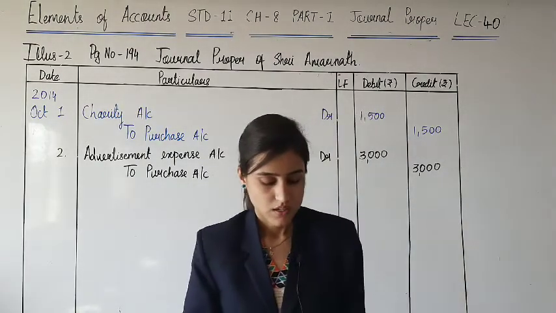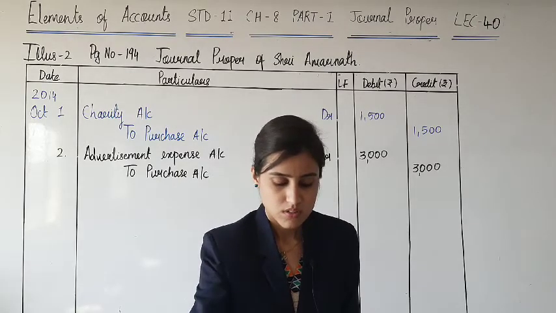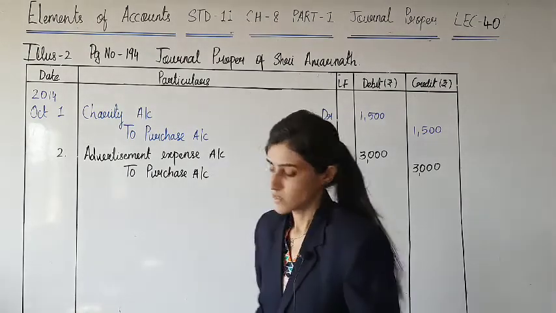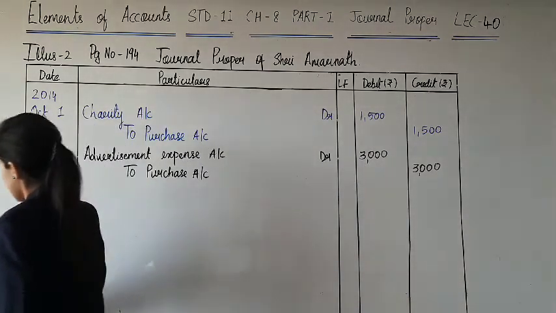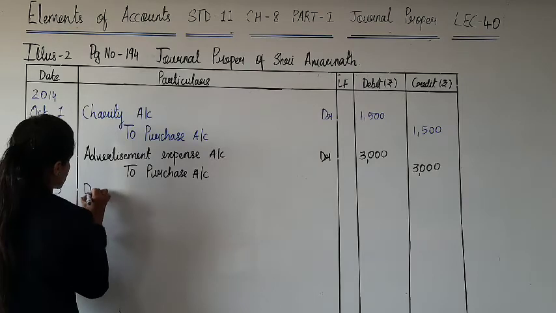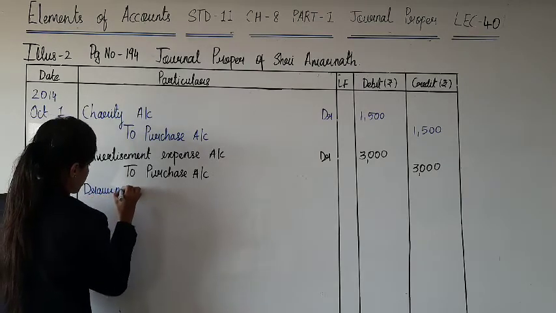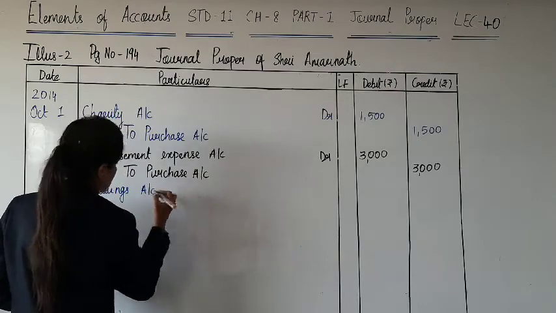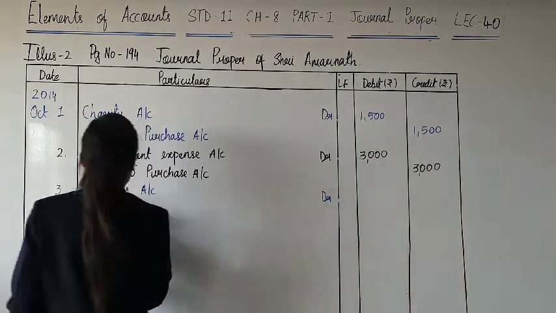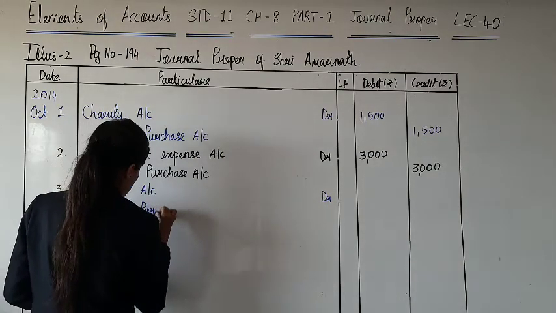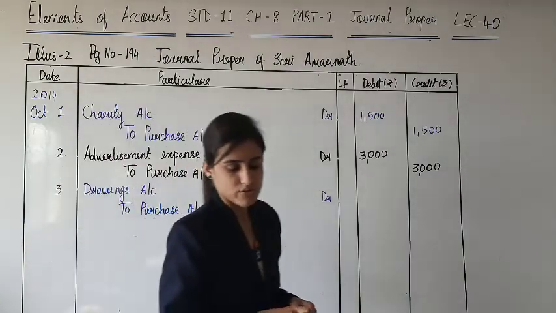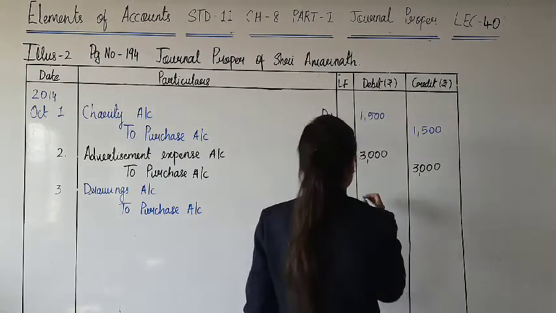Next, on 3rd of October, took goods of rupees 2500 from the business for personal use. As you know well, whenever goods are taken for personal use, it is always debited to drawings account. Drawings account debit to purchase account, goods are of rupees 2500.